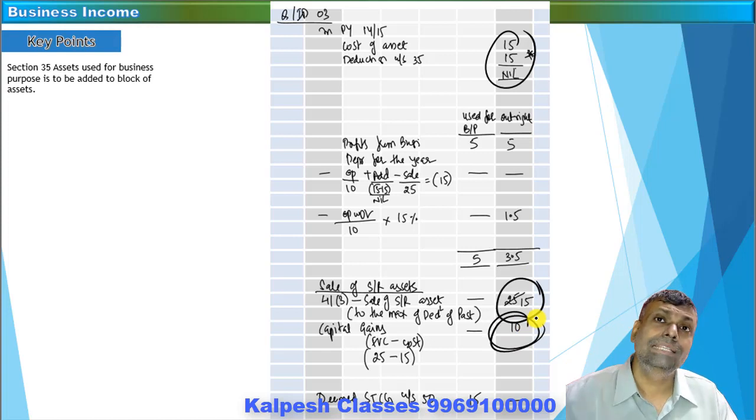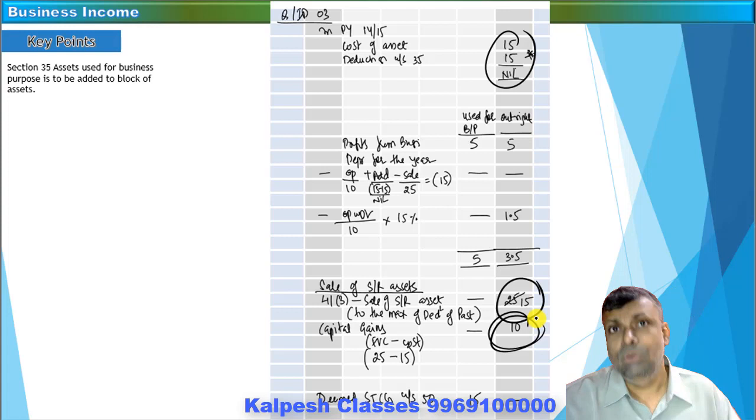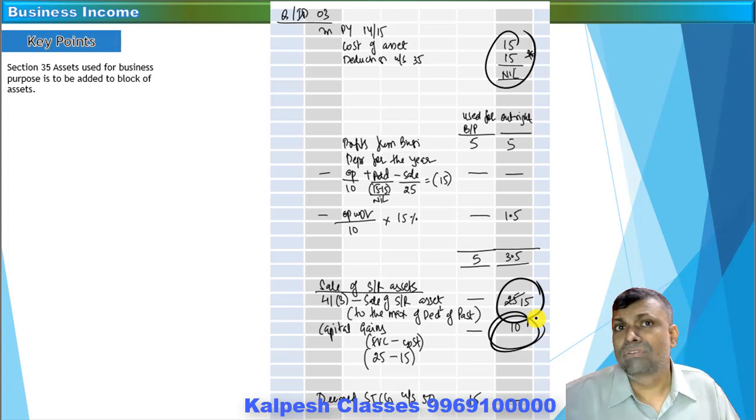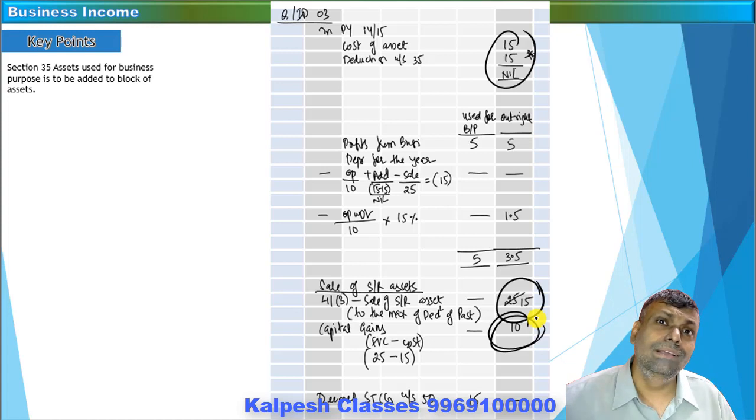However, if this particular asset was used for business purposes and then you have sold it, for example, scientific research is over and you had a building and that particular building is still there, but then you absorb that building into your ordinary business, in that case the asset will be added to the block of assets, but the cost will be nil.